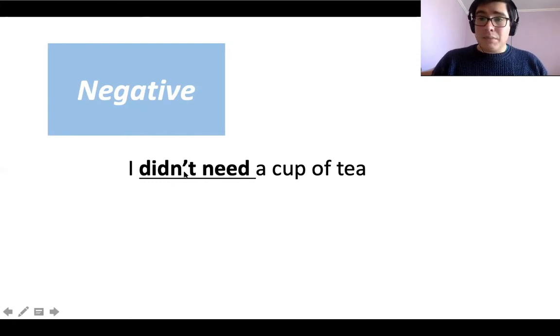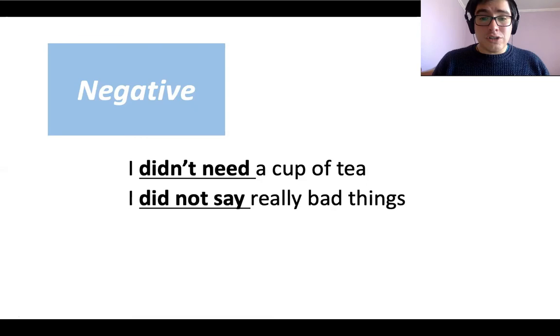As didn't is telling me that we are talking about the past, the verb doesn't need to change. So we are not saying needed, we are only saying need. Didn't need. I didn't need a cup of tea, and I know all the sentence is in past. Another example would be, I did not say really bad things. Did not is the same as didn't.